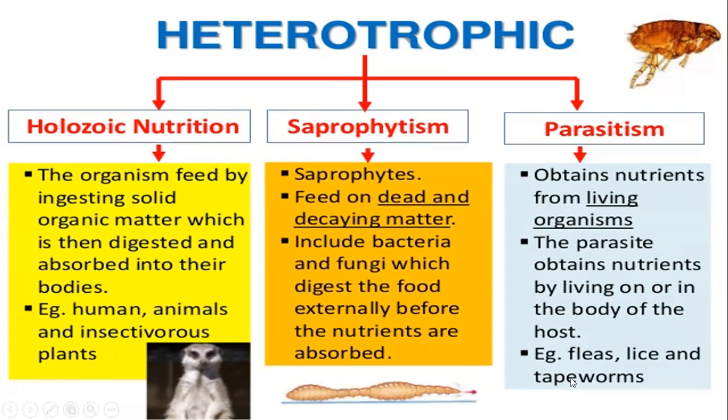Usually in this type of nutrition, the organism obtains nutrients from a living organism. The parasite obtains nutrients by living on or in the body of the host. Can you please give me one example?